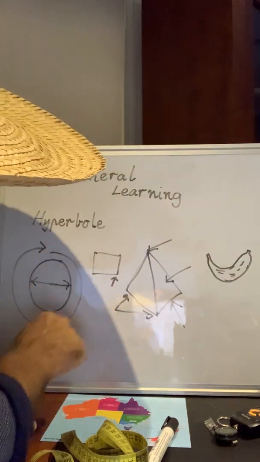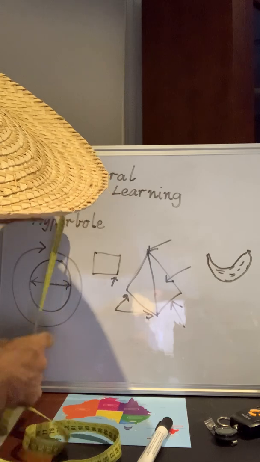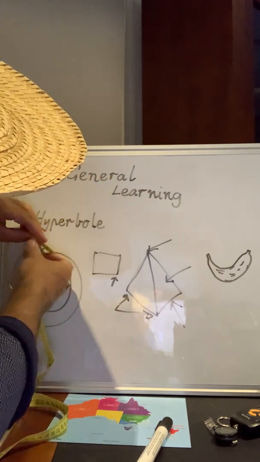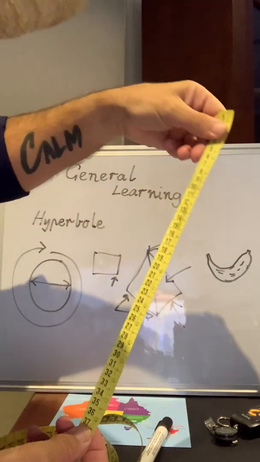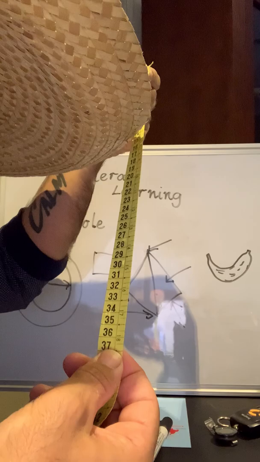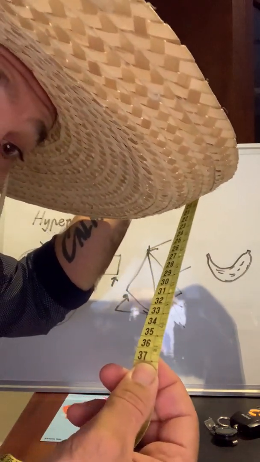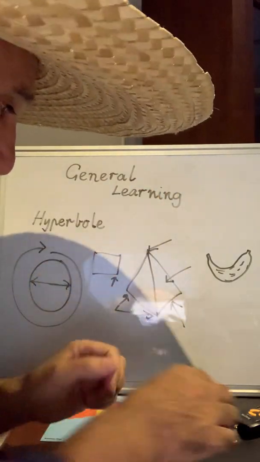Now, this is the circumference. If I was to measure the circumference, I'd go all the way around the circle. So the circumference of that circle is like 37 centimeters, or 370 millimeters if I put a 0 on the end. What else? Okay, here we go.